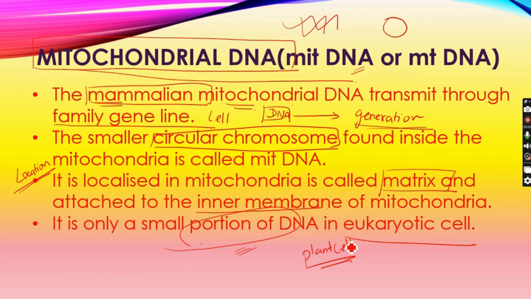That is, its portion is more than in the eukaryotic cell. That means a plant cell has a higher content than an animal cell, where the prokaryotic cell has more mitochondrial DNA than others. Like that, it differs, where the eukaryotic cell has a lesser portion of mitochondrial DNA. It is located in the mitochondrial matrix, attached to the inner membrane.